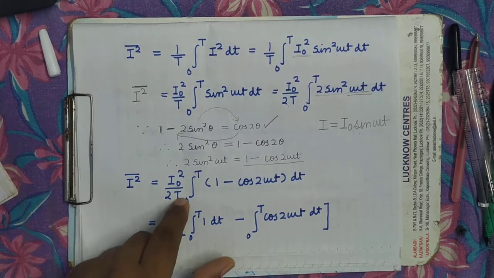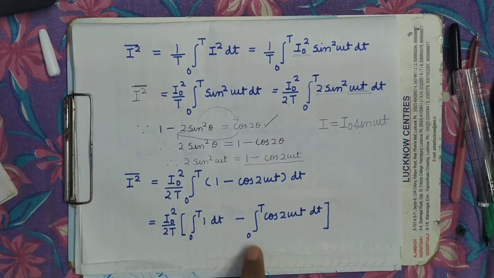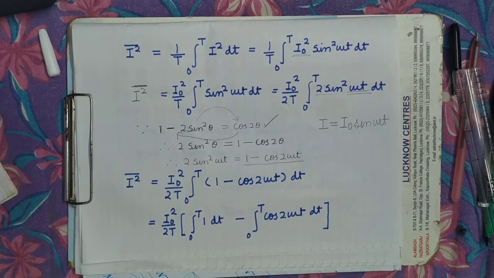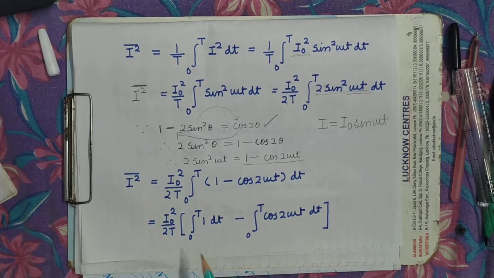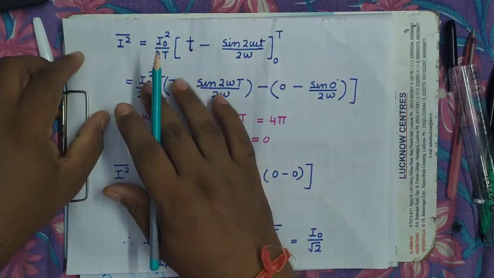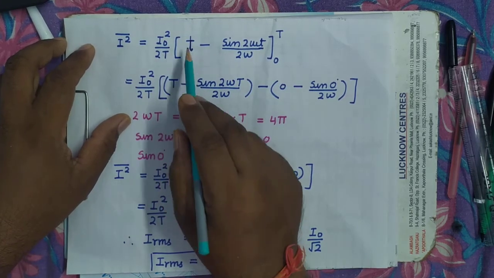It is integral 0 to T of 1 dt minus integral 0 to T of cos 2 omega t dt. The bracket is closed. Now what is integral 1 dt? Integral 1 dt is t. So here I naught square upon 2T, and integral 1 dt is t.